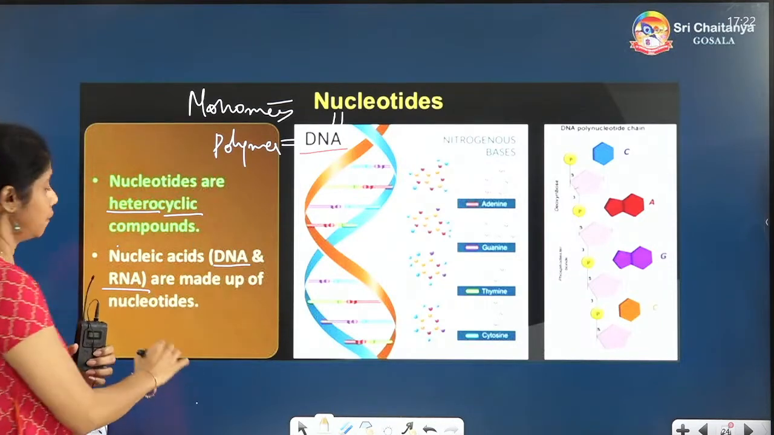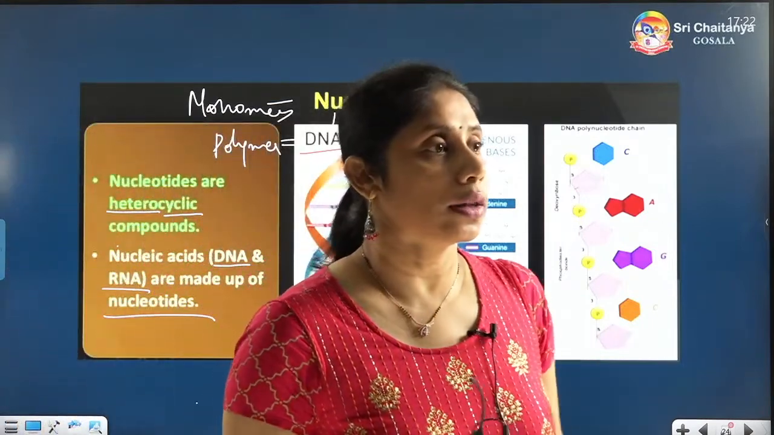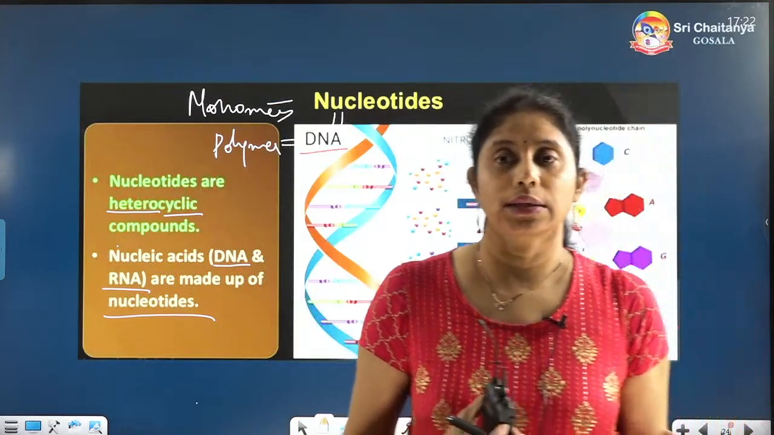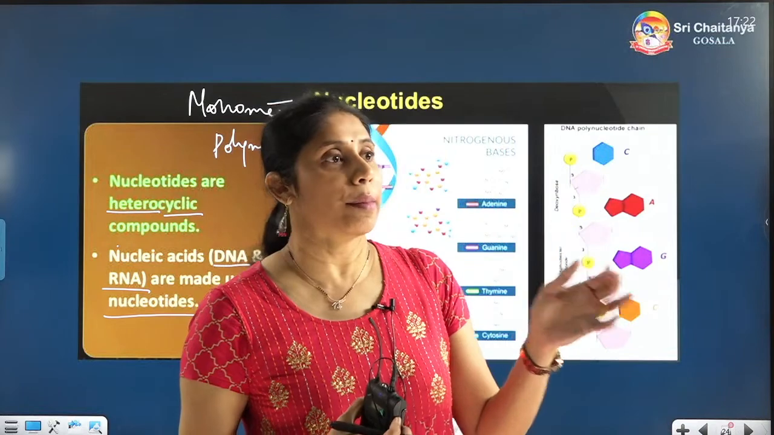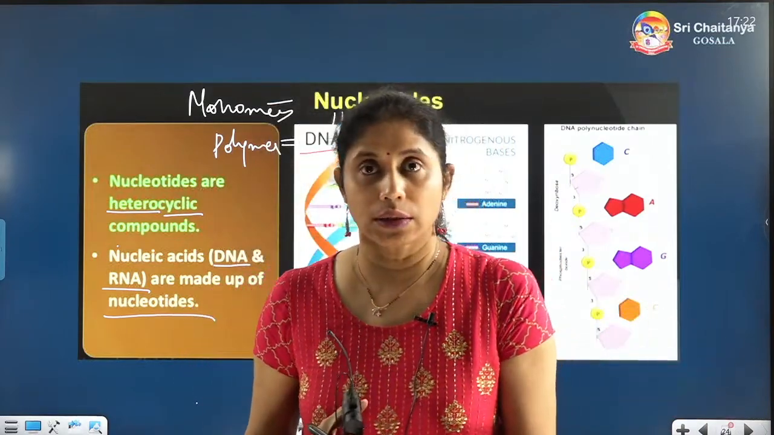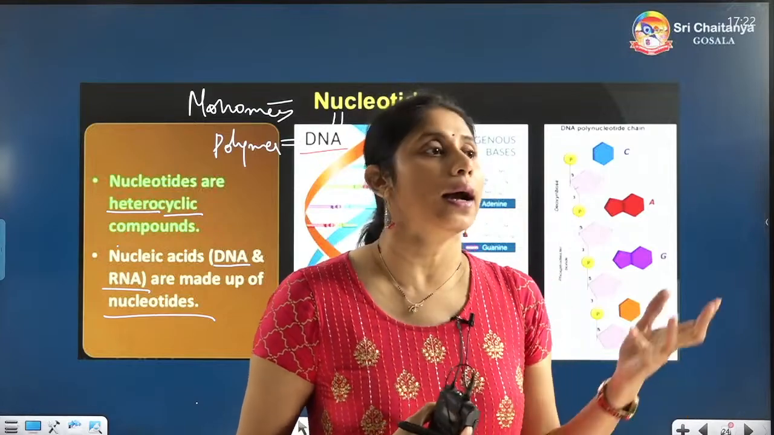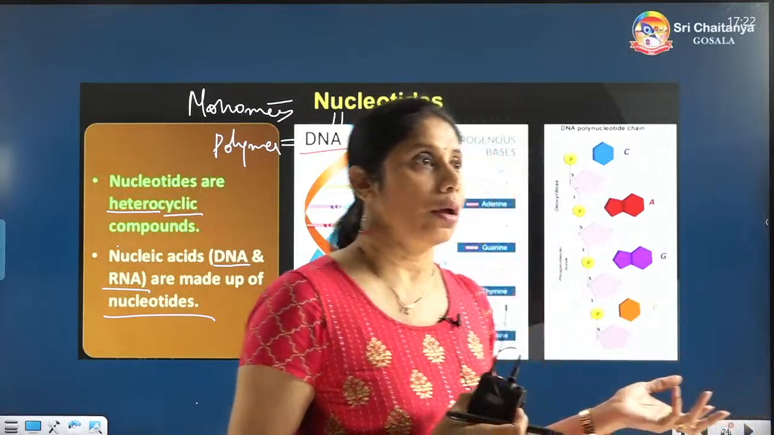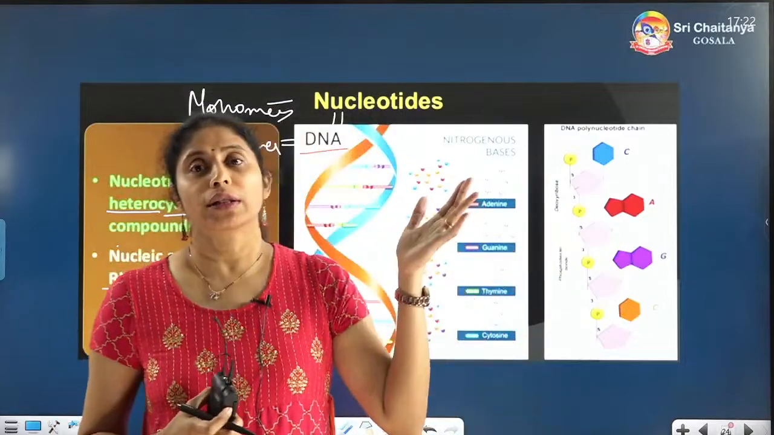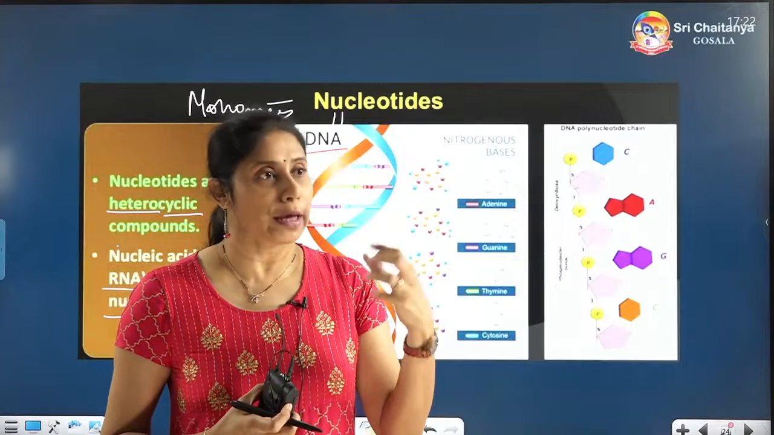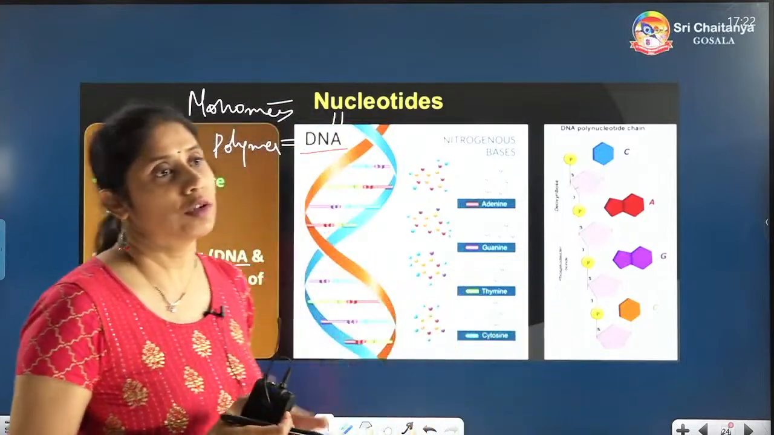Both are made up of nucleotides only. So nucleotides are the building blocks of nucleic acids like DNA and RNA. So far you have learnt amino acids are the building blocks of proteins. Now nucleotides are the building blocks of the nucleic acids like DNA and RNA. Amino acids will be forming proteins and nucleotides will be forming the nucleic acids. Lipids are micromolecules only, they are formed by fatty acids and glycerol. Different types of lipids you have learnt.